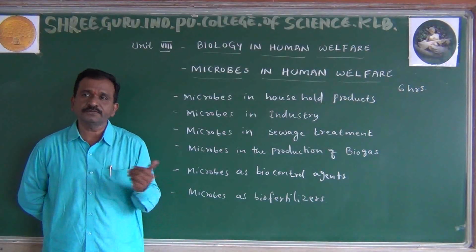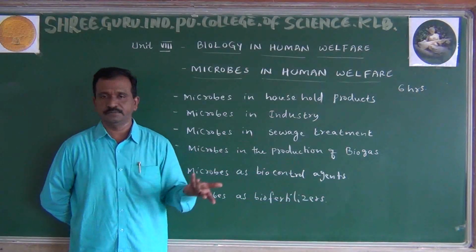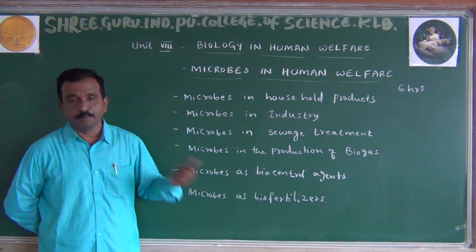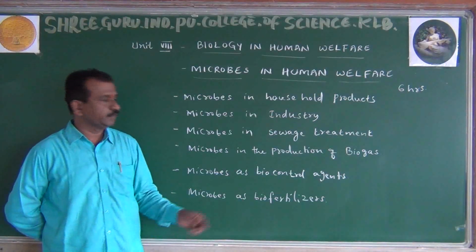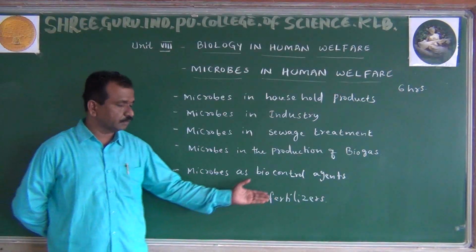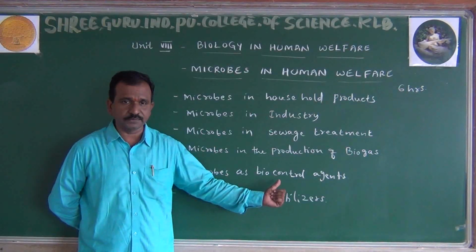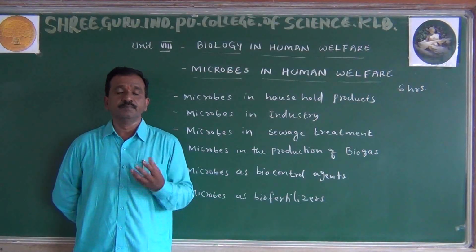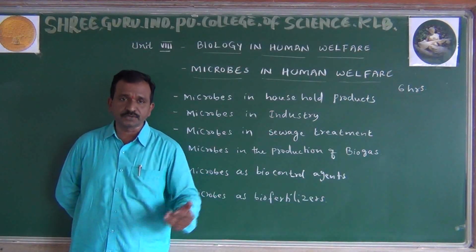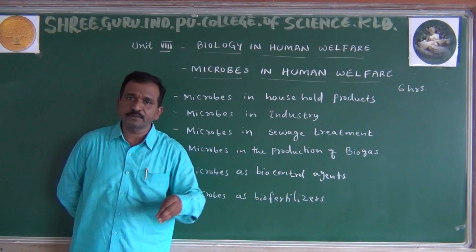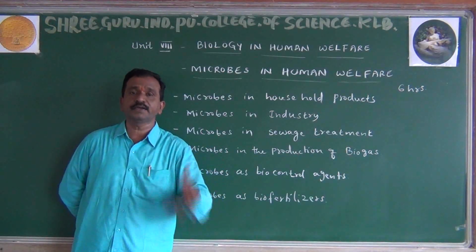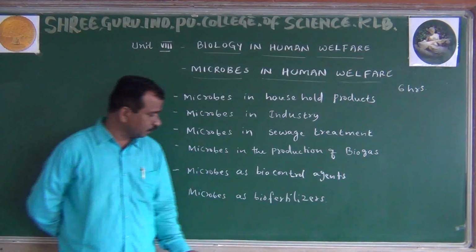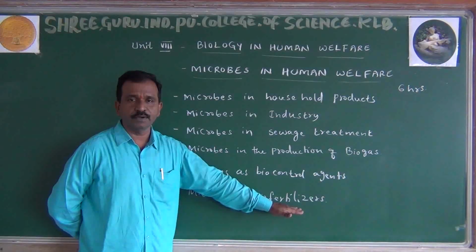Microbes as biofertilizers: now you know that NPK fertilizers are found in the market, that is chemical fertilizers. So with the help of microorganisms, fertilizers are naturally found. They are called biofertilizers. For example, rhizobium is there, azotobacter is there, blue green algae, that is nostoc. Various microorganisms fix the atmospheric nitrogen in the soil so that it acts as fertilizer. That is what we are observing here, microbes as biofertilizers.